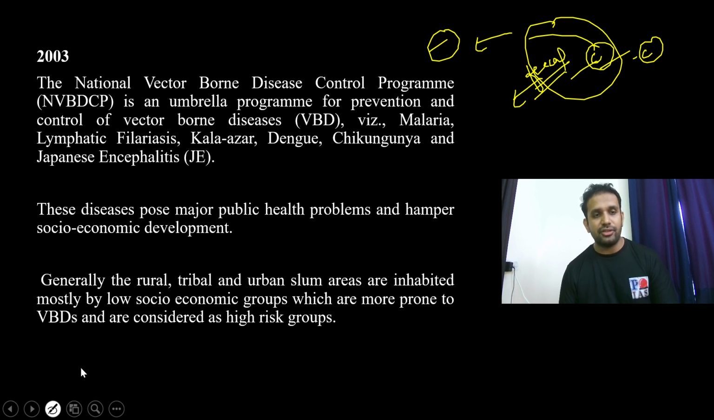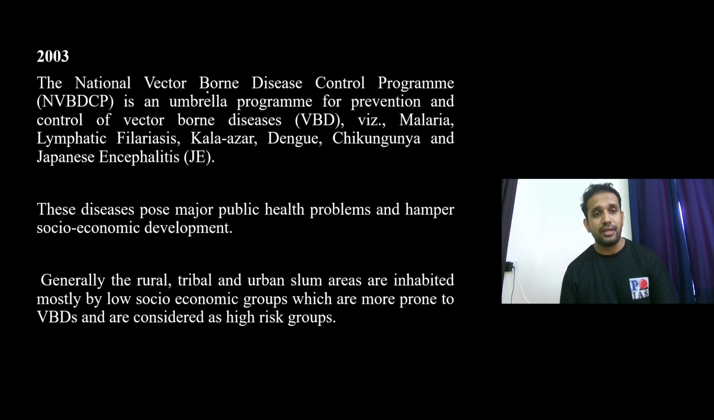So let us start our discussion with regard to this particular program. This is an umbrella program. Why? Because in the National Vector-Borne Disease Control Program, we are actually covering 6 diseases. That's why it is called an umbrella program: malaria, lymphatic filariasis, kala azar, dengue, chikungunya, and Japanese encephalitis. Please do remember that they may ask you in the examination which of the following diseases are covered under the National Vector-Borne Disease Control Program. So you should be aware of it: malaria, lymphatic filariasis, kala azar, dengue, chikungunya, and Japanese encephalitis.